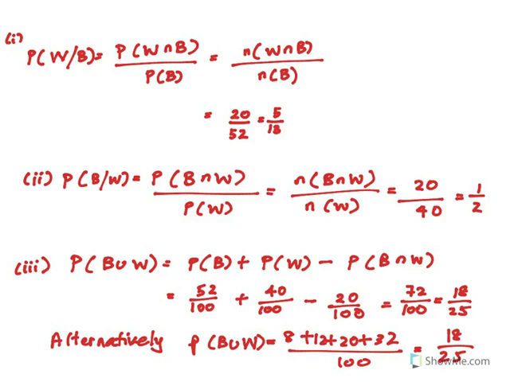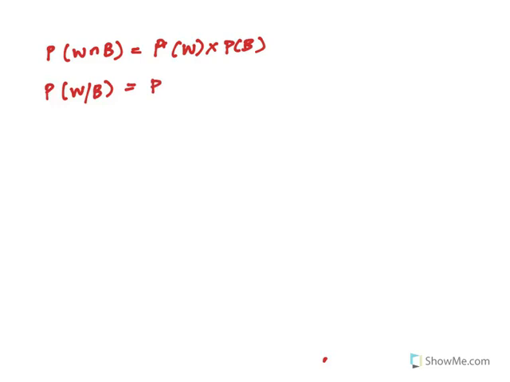Next, state with reason whether W and B are independent. There are a lot of ways in which you can prove independence. To prove independence, you can either say that the probability of W intersect B is equal to the probability of W times the probability of B, or that the probability of W given B is the same as the probability of W. We can just use one. Why use this? Because it's already one of the things that we found earlier on.